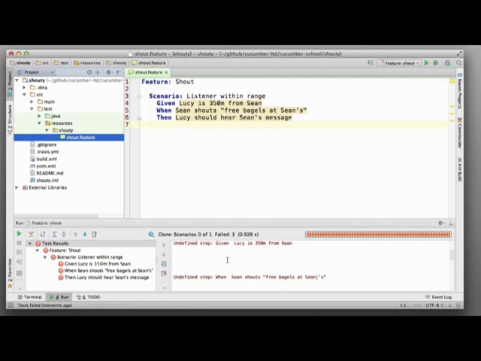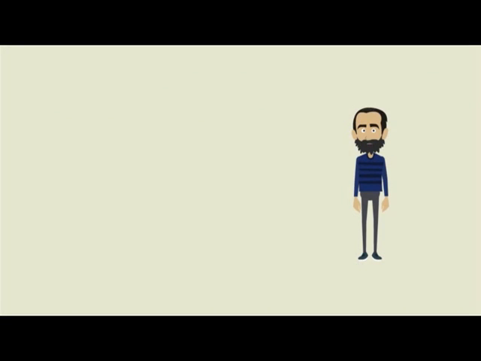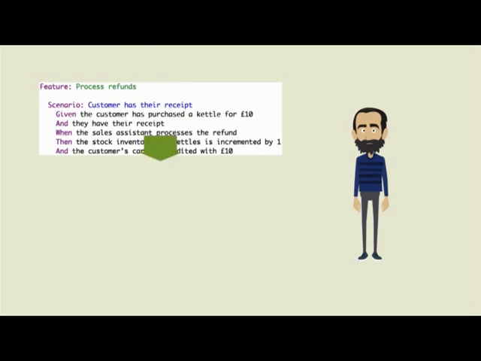Undefined means Cucumber doesn't know what to do for any of the 3 steps we wrote in our gherkin scenario. It needs us to provide some step definitions. Step definitions translate from the plain language you use in gherkin into code. When Cucumber runs a step, it looks for a step definition that matches the text in the step. If it finds one, then it executes the code in the step definition. If it doesn't find one, well, you've just seen what happens.